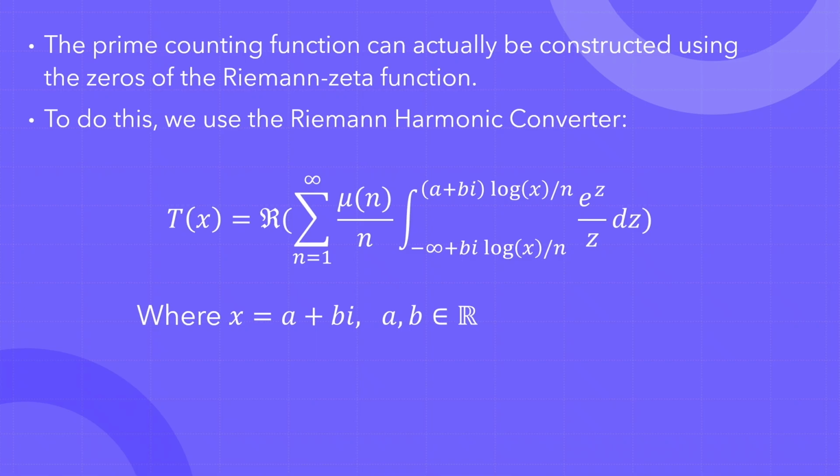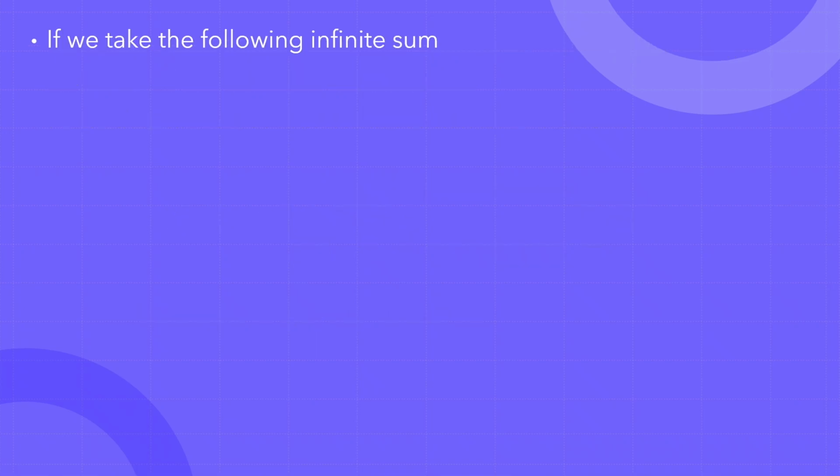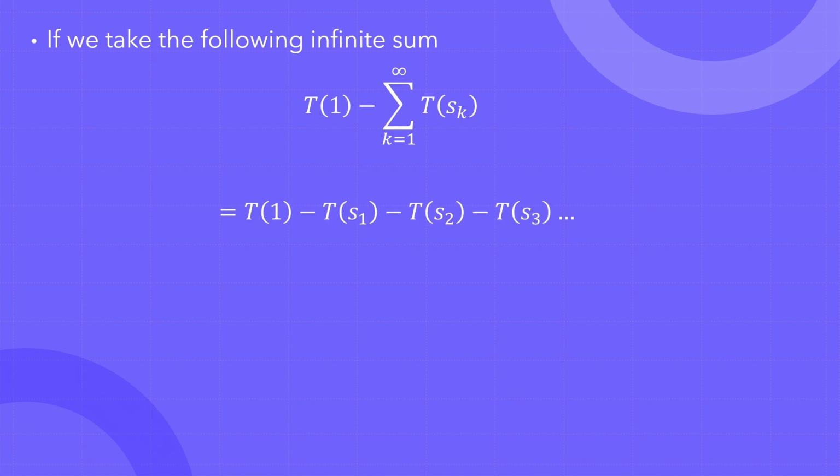We denote this T of x, and if we take the T value of 1 and subtract the infinite sum of these T of s values, where these s values are the non-trivial zeros of the Riemann zeta function, then if we expand this out, it becomes T of 1 minus T of the first Riemann zero minus T of the second Riemann zero, and so on. Then it will actually produce this prime counting function.